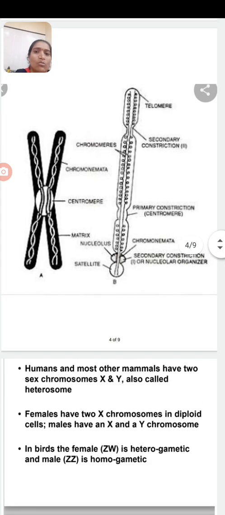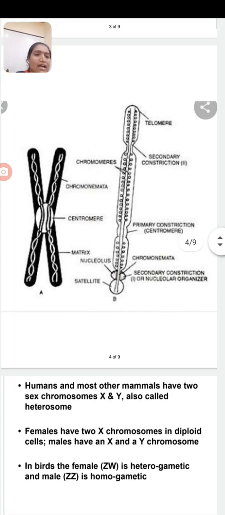Then each arm of the chromatid gets filled with highly coiled double-stranded DNA, which is known as chromonemata. What is meant by chromonemata?